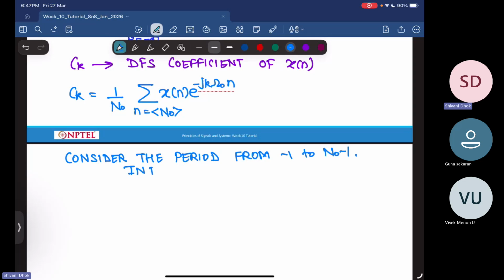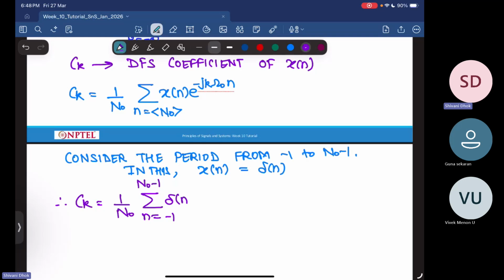In this, x of n is your unit impulse, that is delta n. So therefore ck is 1 by n naught, summation n running from minus 1 to n naught minus 1 of delta n e power minus j k omega naught n.